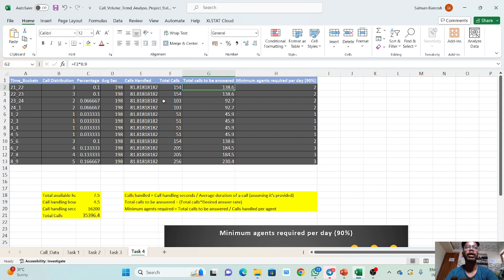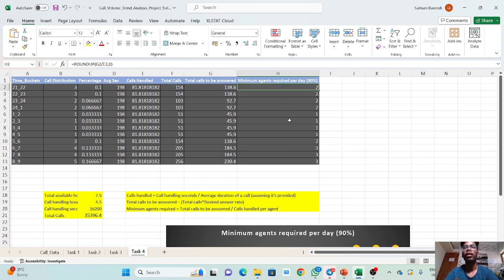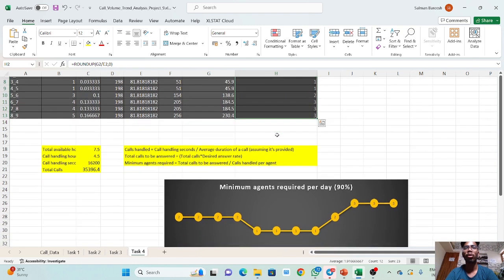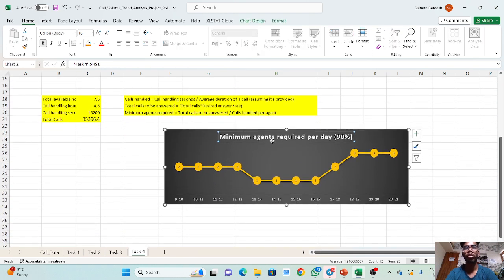In the night shift also, there is a 30% abandon rate. We have to decrease the 30% abandon rate to a 10% abandon rate. And the minimum agents required per day for the night shift, you can see that, finally we have 10 minimum agents required per day. We have also created a chart, which is also a line chart.